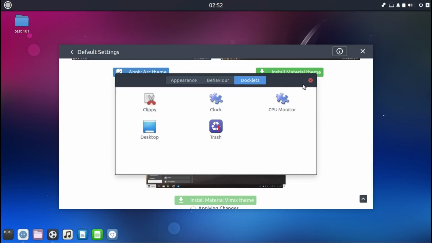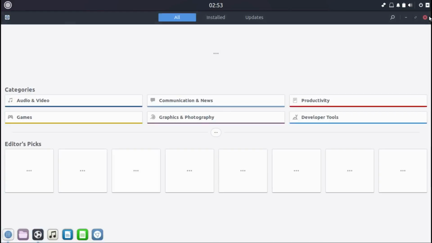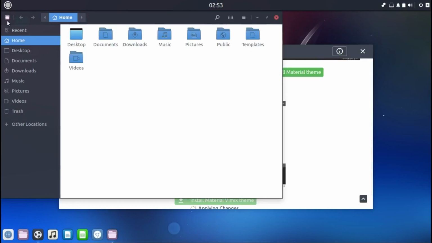You can add things, you can pull it in there if you don't want it to be there. Pretty cool stuff. And here we got a terminal, you can have it here or you can take it out. The software center is still at the same place. Oh my goodness, let's close it out. There, the files. Beautiful.